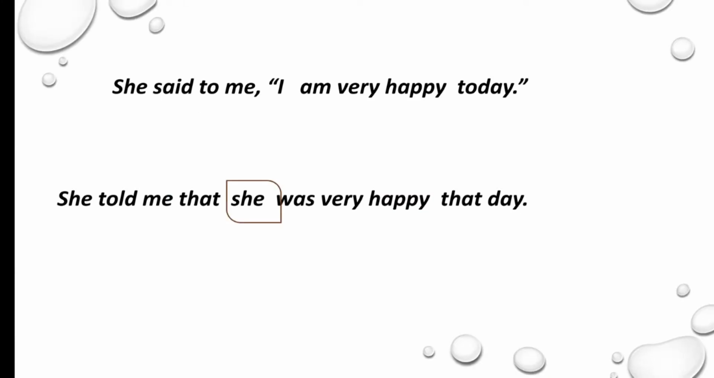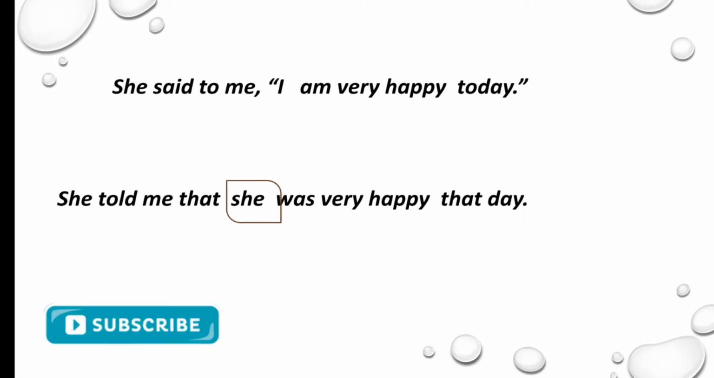Let's look at the sentences that we had discussed just now. The first sentence, "She said to me, 'I'm very happy today.'" In this sentence, 'I'm very happy today' is put within the inverted commas. So it's an example of direct speech. Whereas the second sentence, "She told me that she was very happy that day," here the words of the speaker have been transformed.